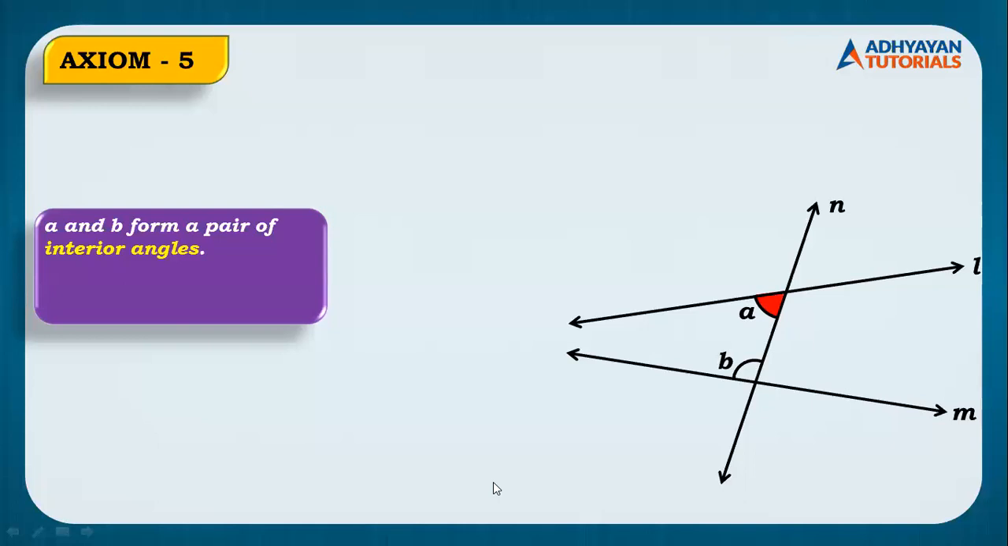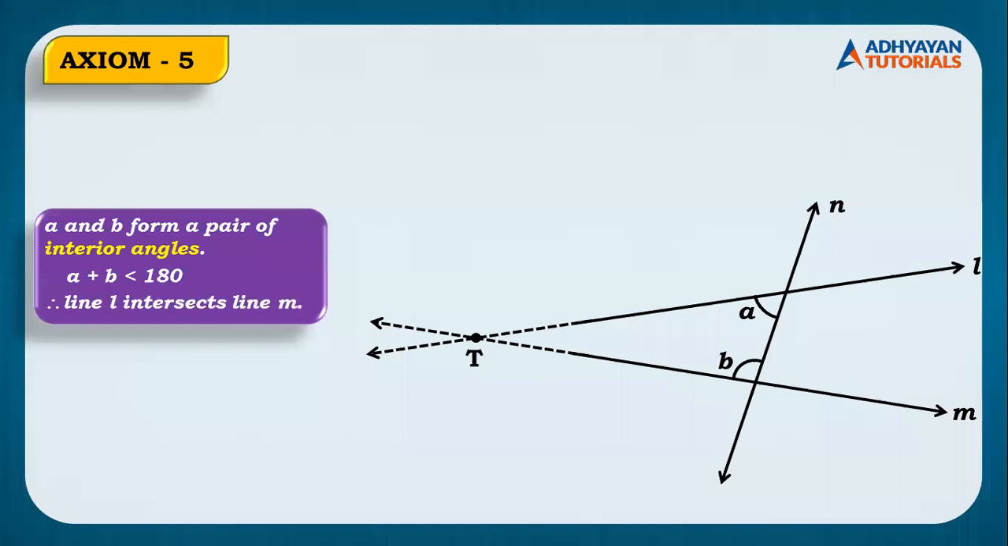मतलब दोनों का value less than 90 degree है. Perfect. So that means if I add A and B, children, can I state A plus B in this case would be less than 180 degree, right? So children, अगर दो interior angles का addition is less than 180, then if we extend those lines, as you can see it in the figure, they intersect at a point. That is, line L intersects line M. So this is the fifth axiom.